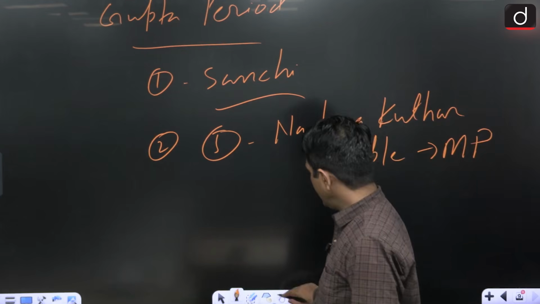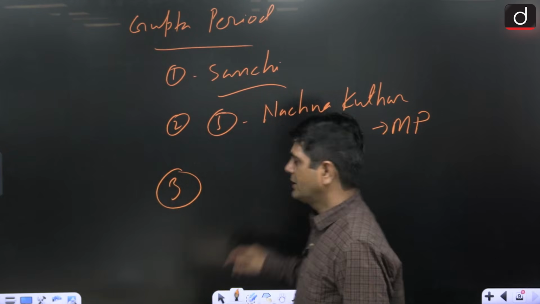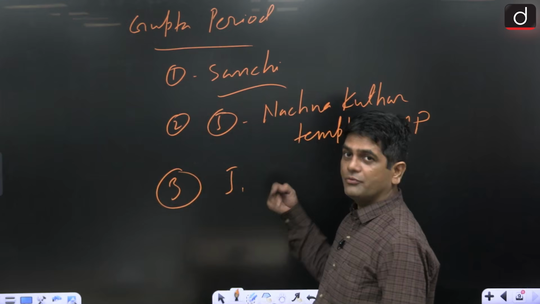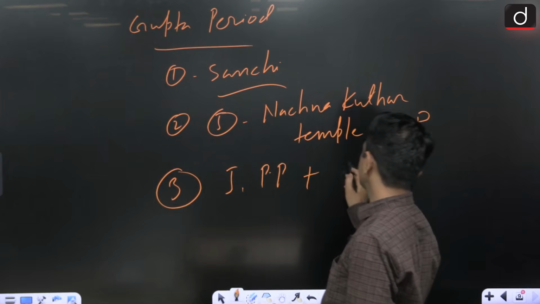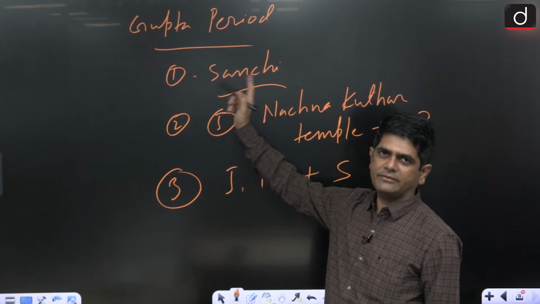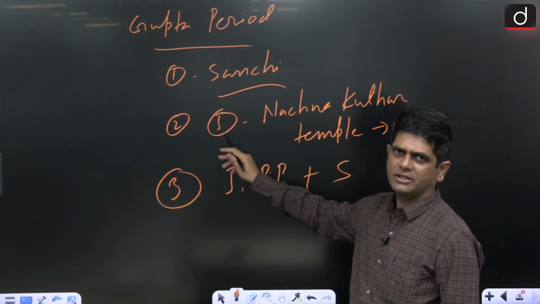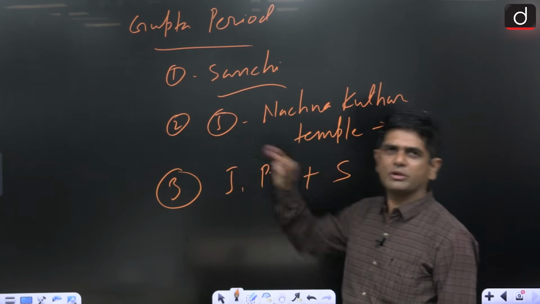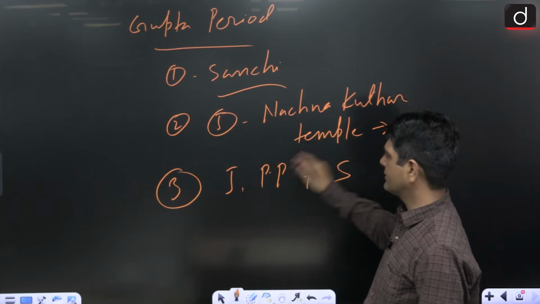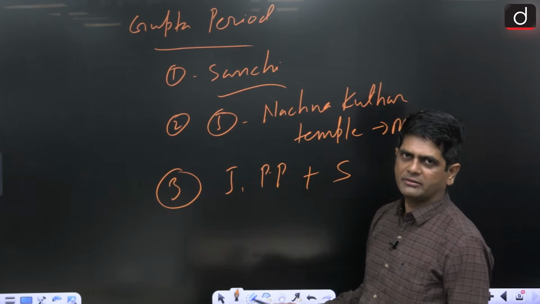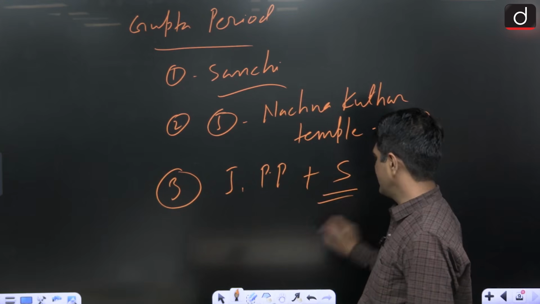Getting my point? And in the third stage, we have the raised platform, that is Jagati. We have Pradakshina Path plus Shikhar. So here in the first stage, no Shikhar, no Pradakshina Path, no raised platform. In the second stage, we have the raised platform, but normally no Pradakshina Path, no Shikhar. But in the third stage, we have covered Pradakshina Path, Jagati was there, and also the Shikhar.